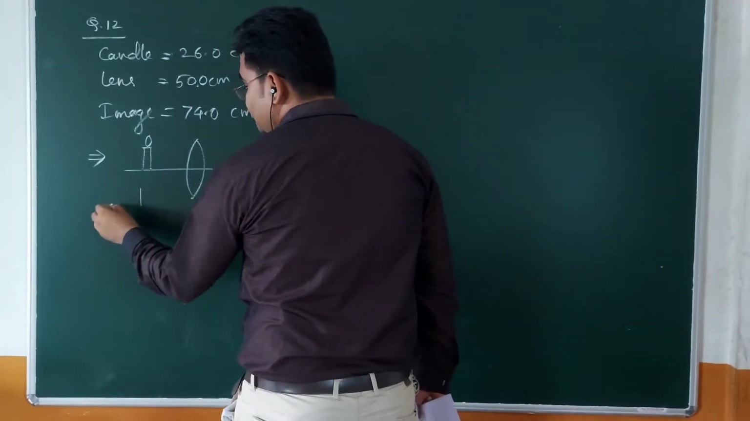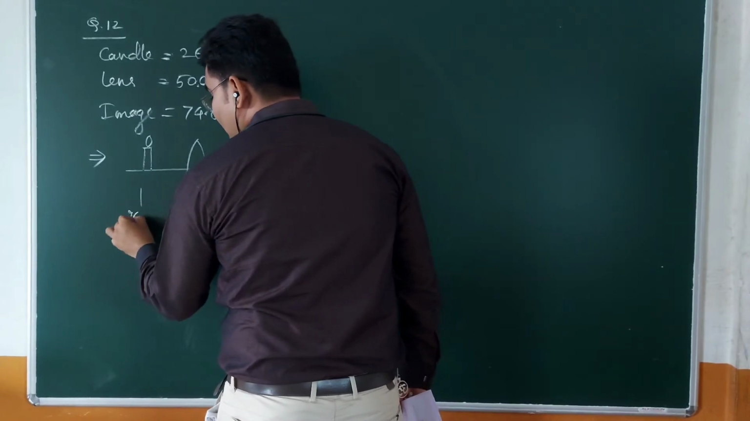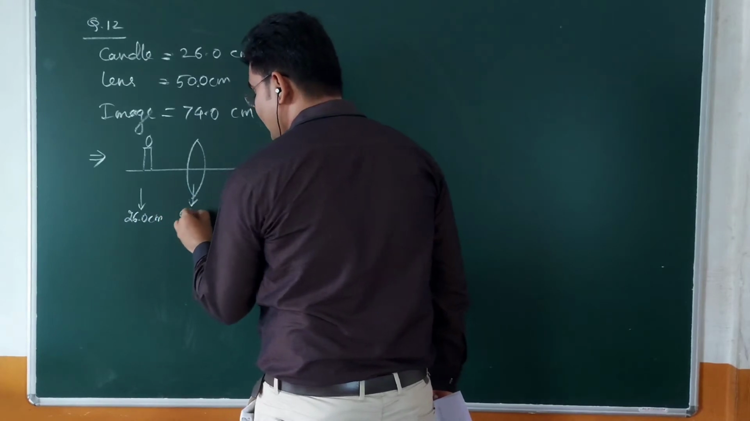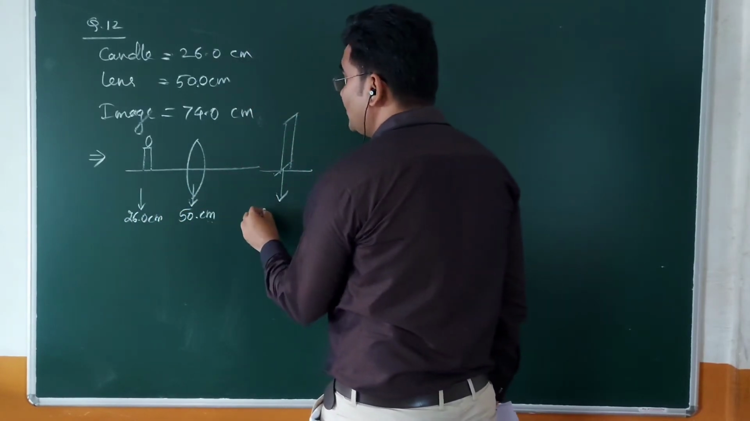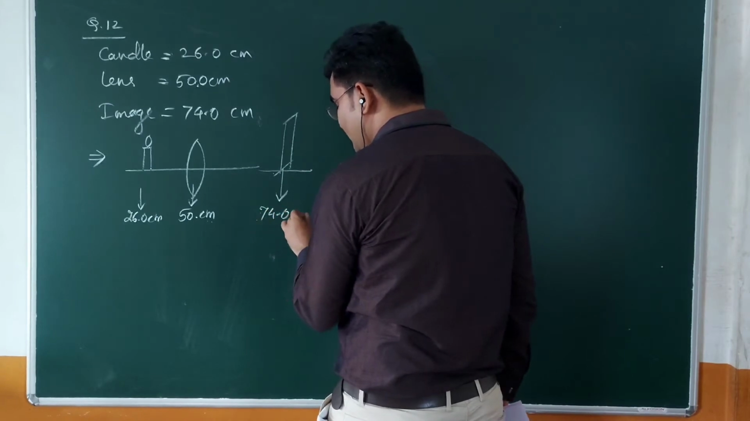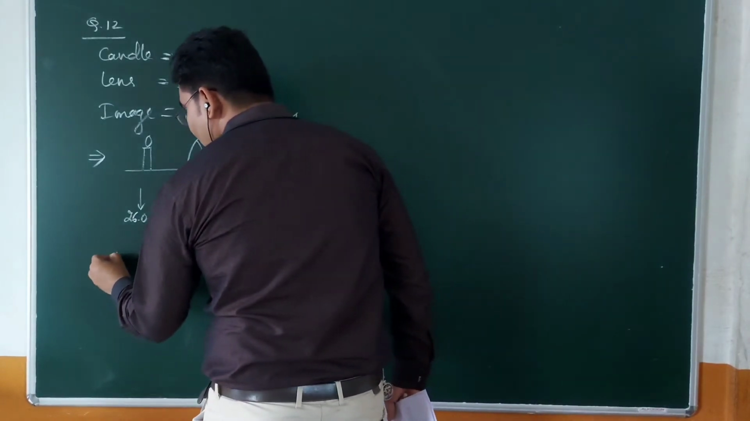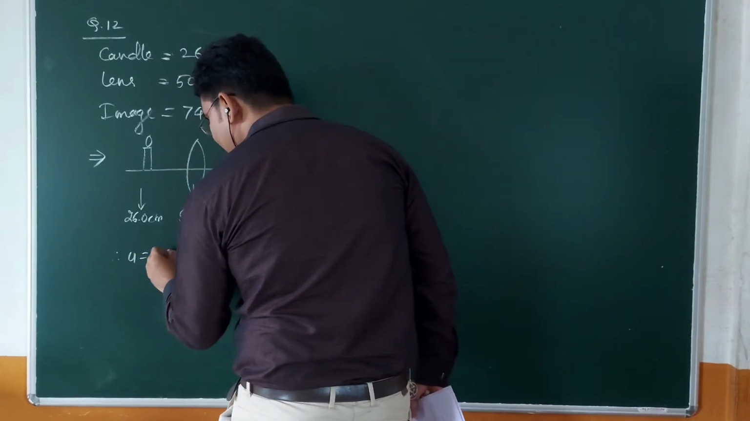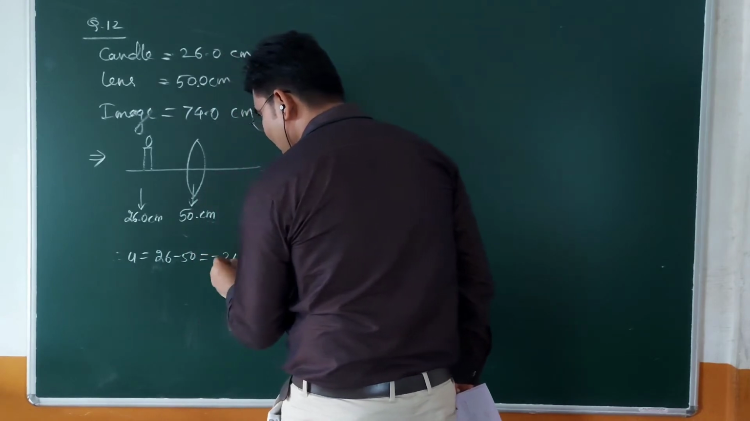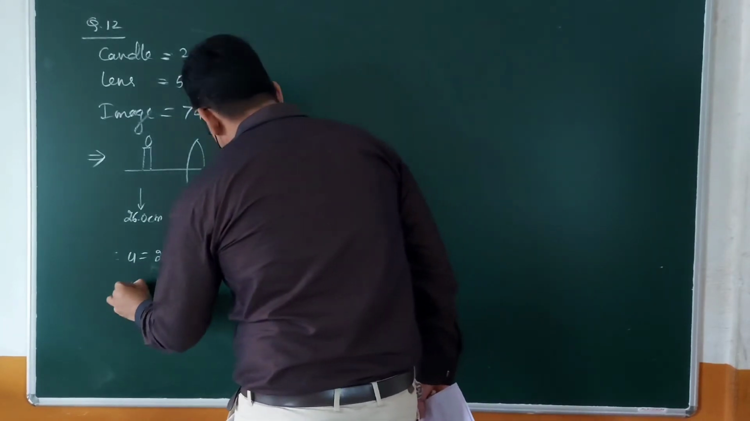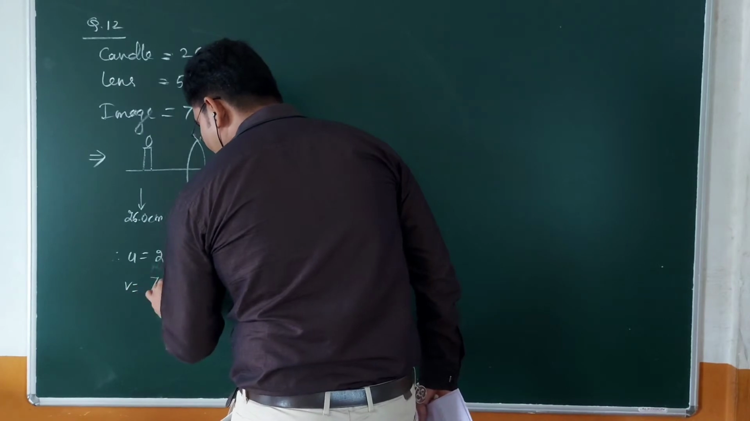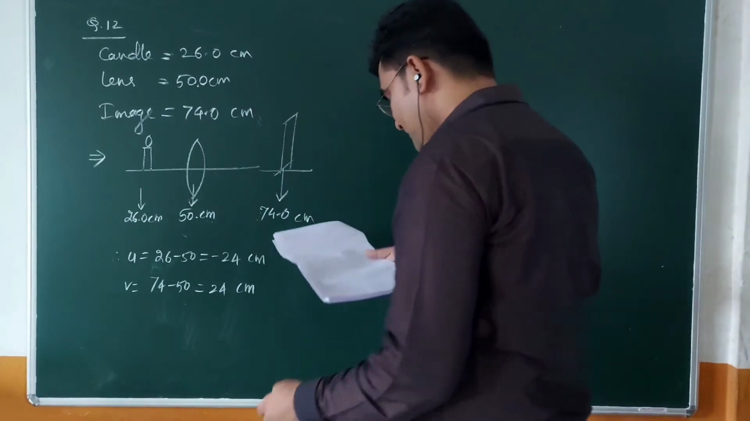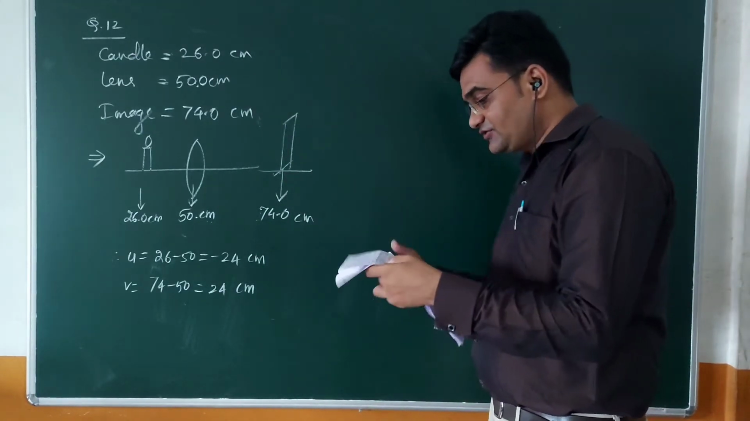So this distance is marked at 26.0 centimeter. This distance is marked at 50.0 centimeter, and this distance is marked at what? 74.0 centimeter. So from this one can say here U equal to 26 minus 50, that will be equal to minus 24 centimeter. V is equal to 74 minus 50, that will be equal to 24 centimeter. So U is minus 24, V is plus 24.